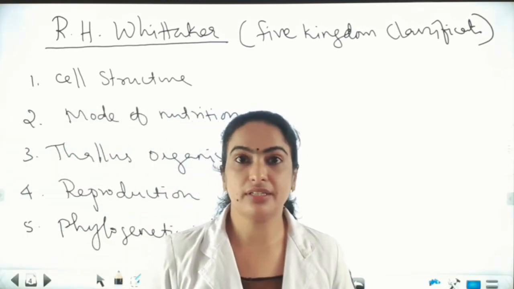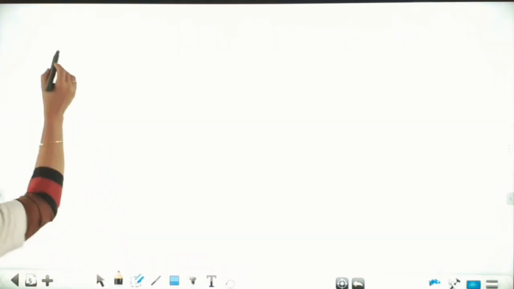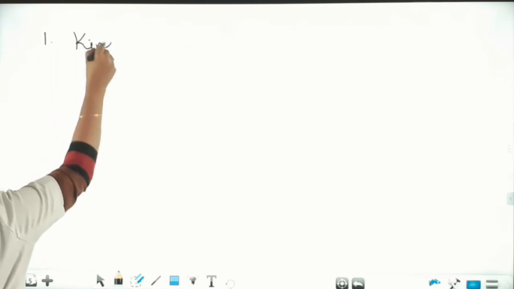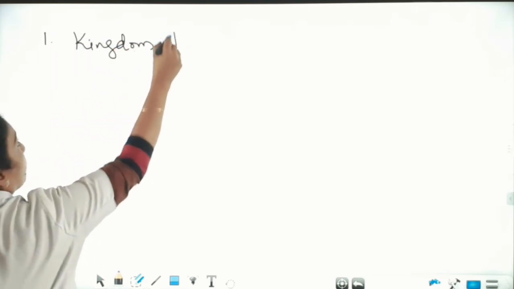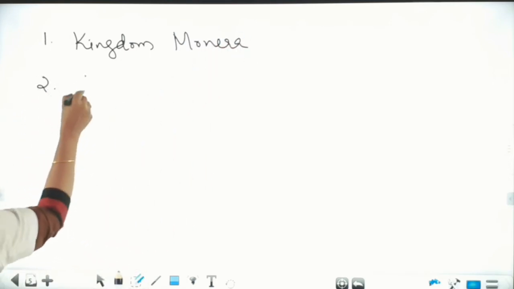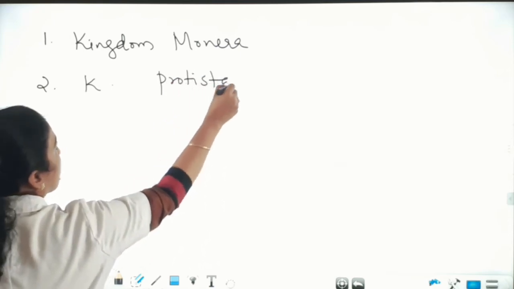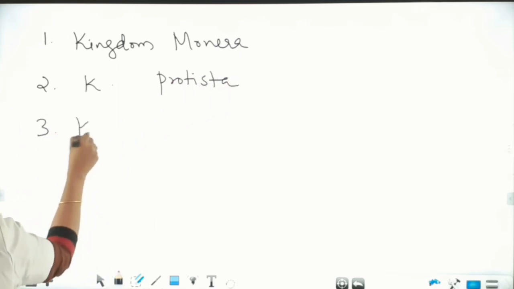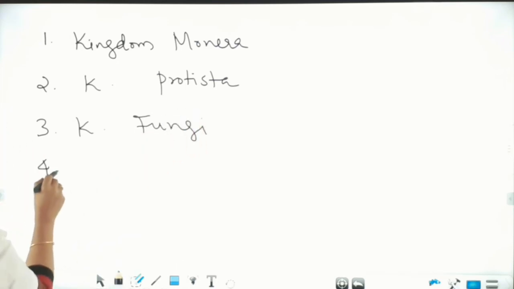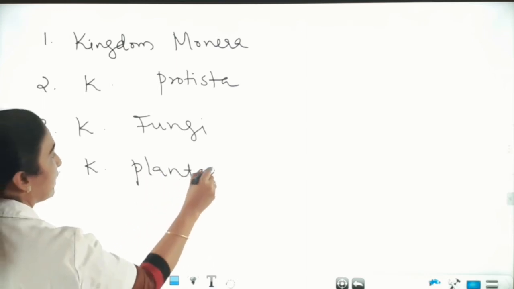Let's see the five kingdoms. The first kingdom is kingdom Monera. The second is kingdom Protista. The third is kingdom Fungi. The fourth is kingdom Plantae or plant kingdom.